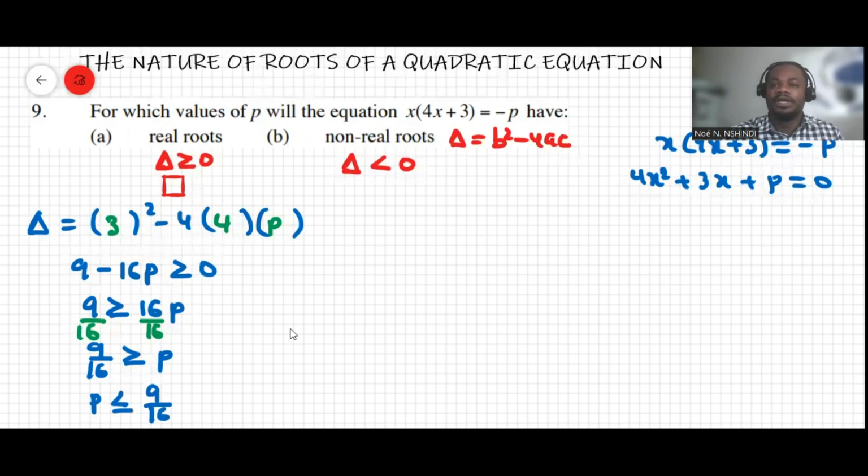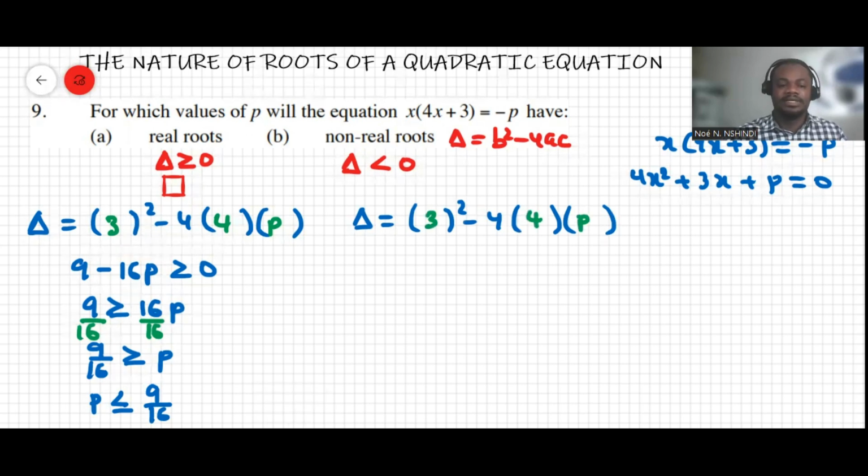Then over here, delta is less than 0. This means delta is b squared minus 4ac, which is 3 squared minus 4 times 4 times p, so 9 minus 16p is less than 0.